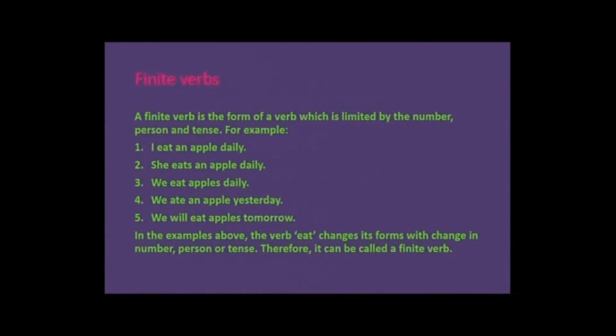Finite verbs. A finite verb is the form of a verb which is limited by the number, person and tense. For example, I eat an apple daily. She eats an apple daily. We eat apples daily. We ate an apple yesterday. We will eat apples tomorrow. In the examples above, the verb eat changes its forms with change in number, person or tense. Therefore, it can be called a finite verb.